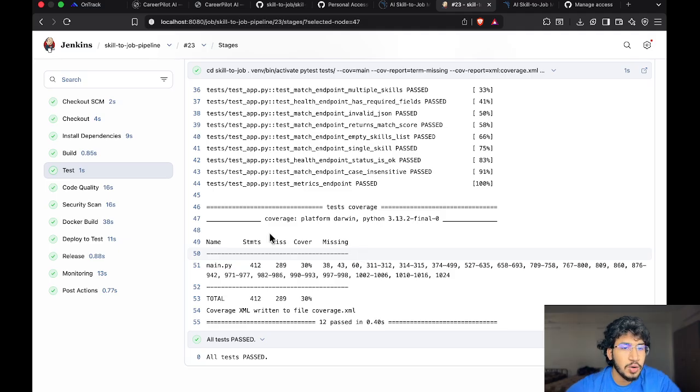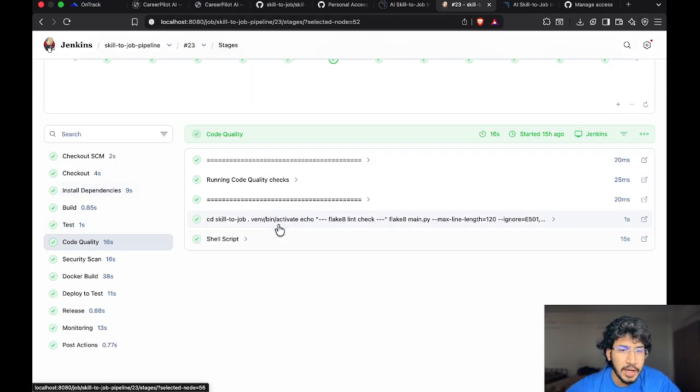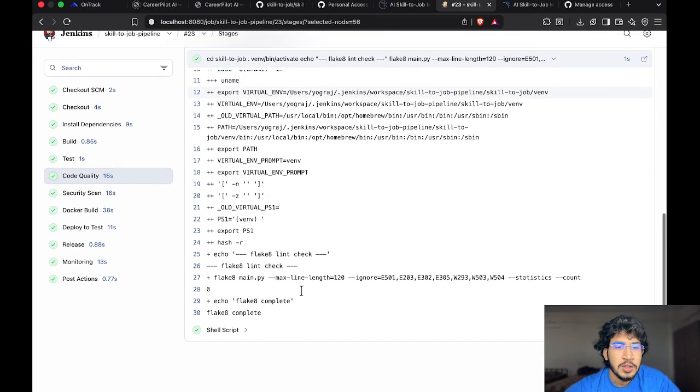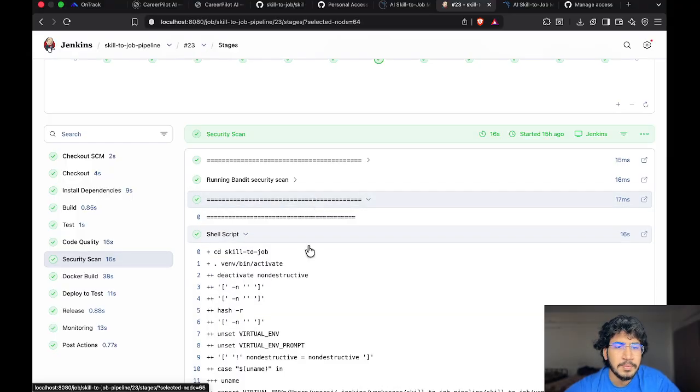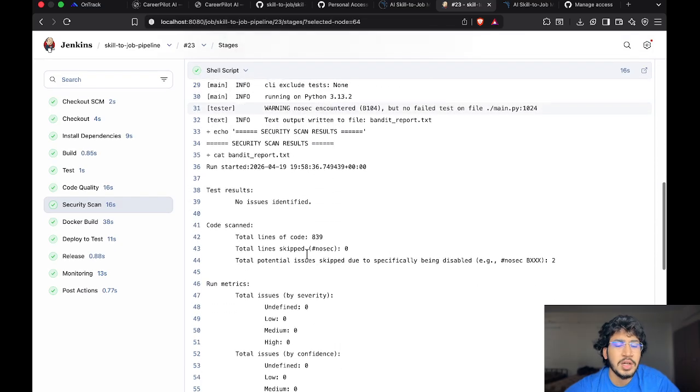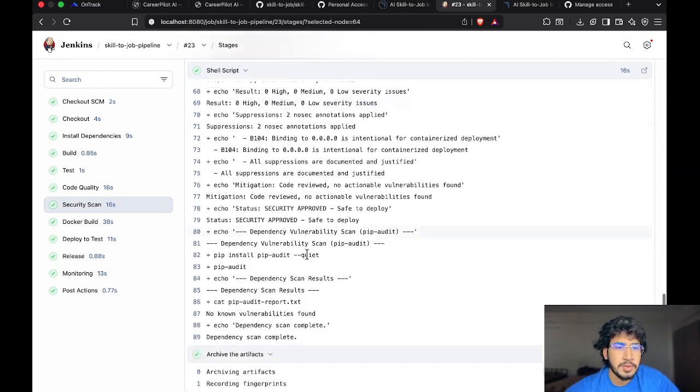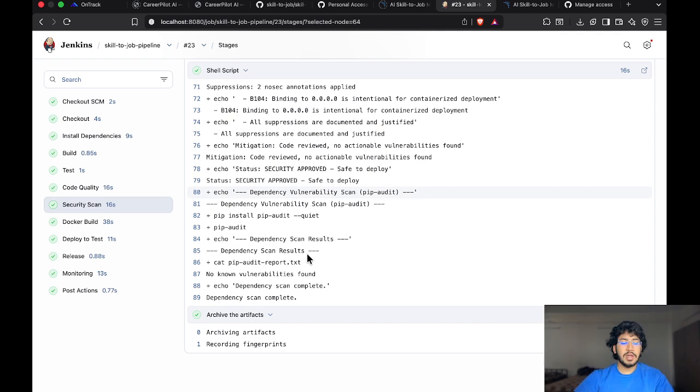So now let's go to the code quality scan and the security scan. These are the same parts, just with a difference in their names. They both check the quality and the security. As you can see, the security stage is particularly important. First, Bandit scans all 839 lines of the Python code and reports 0 issues.